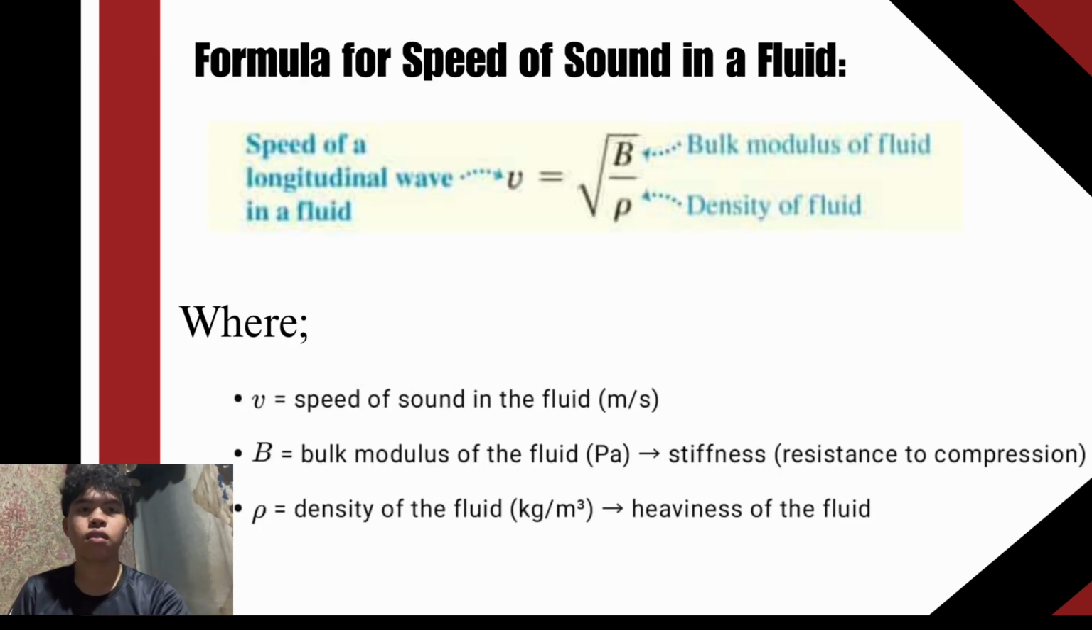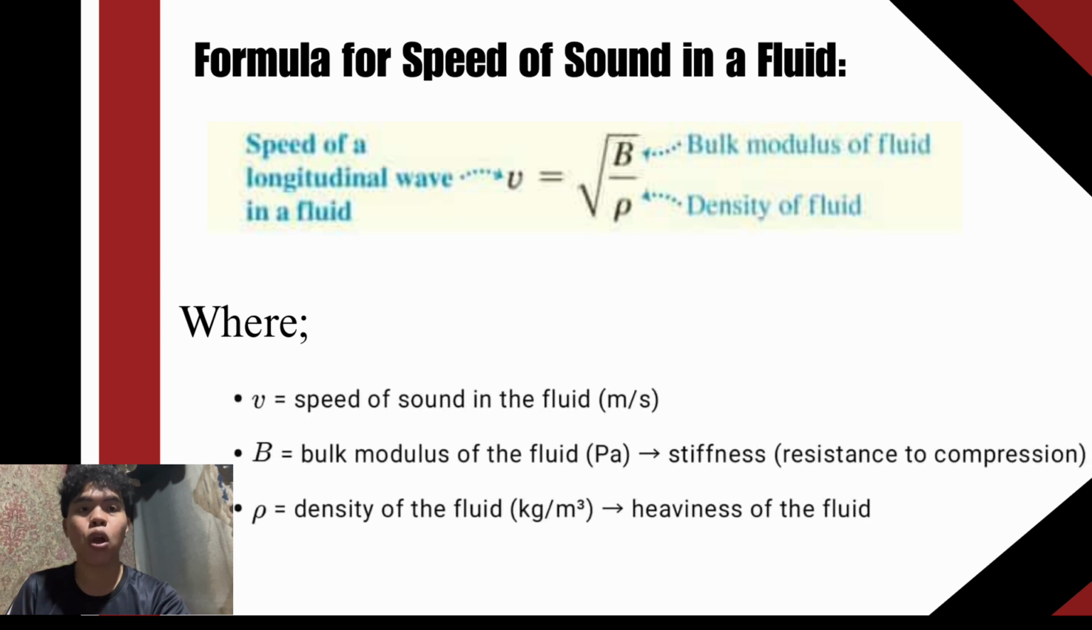Now let's look at the formula for calculating the speed of sound in a fluid. So v is equal to the square root of B over rho. v is the speed of sound in the fluid, measured in meters per second. B is the bulk modulus, measured in pascals. Rho is the density of the fluid, measured in kilograms per cubic meter.